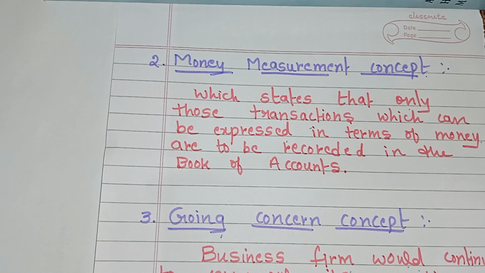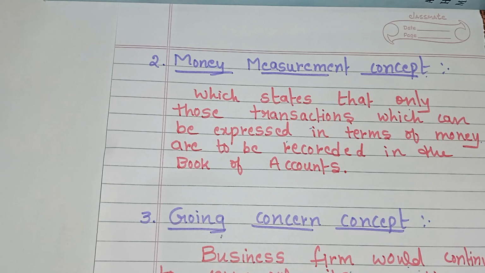And here a question will arise: what about non-monetary transactions? Non-monetary transactions are the transactions which cannot be expressed in terms of money, like appointment of managers or directors, the efficiency of human resources, or the creativity of the research department. They are not recorded in the books of accounts. For what reason?